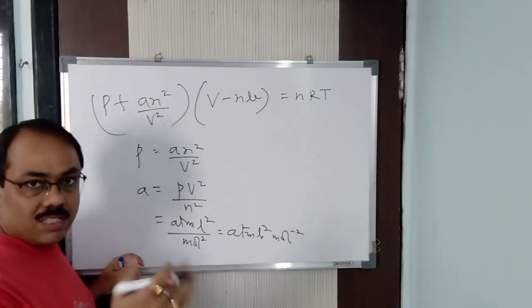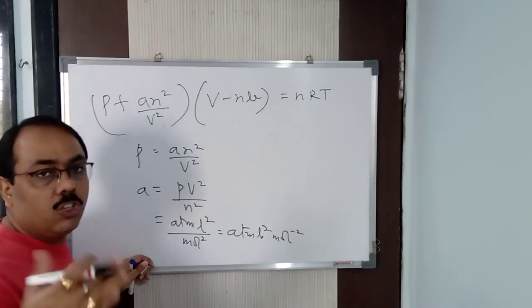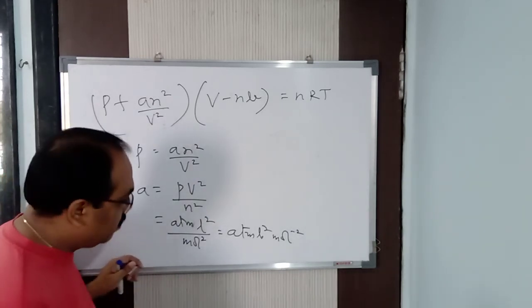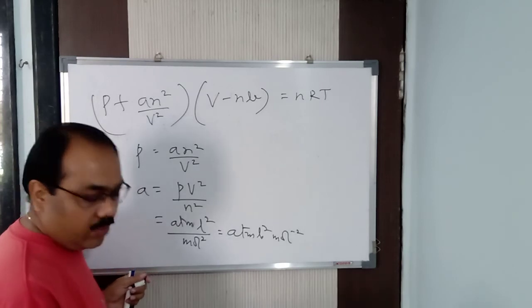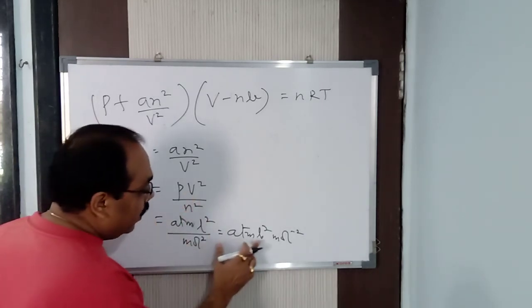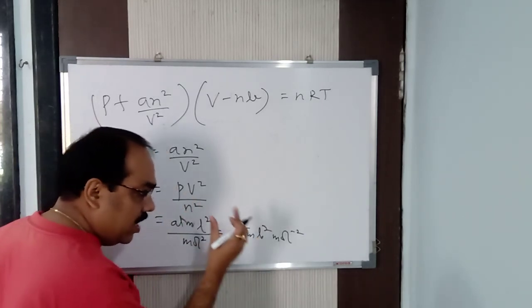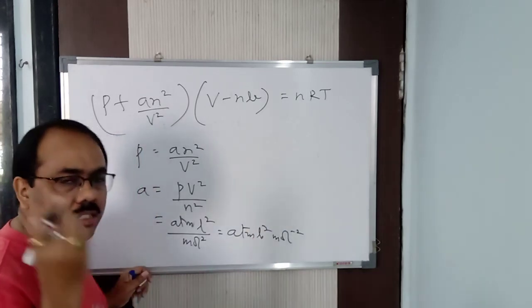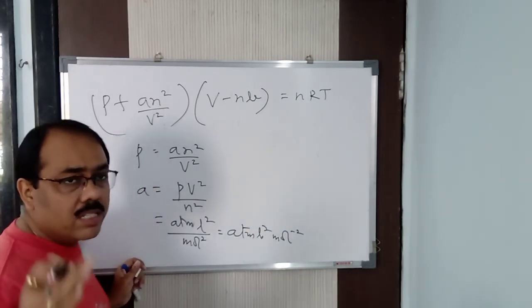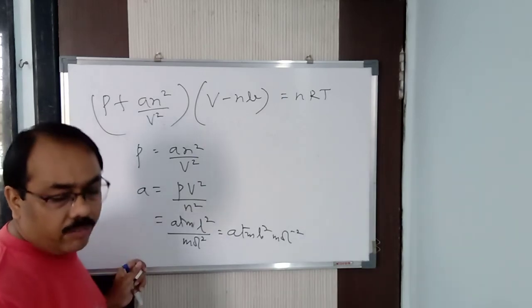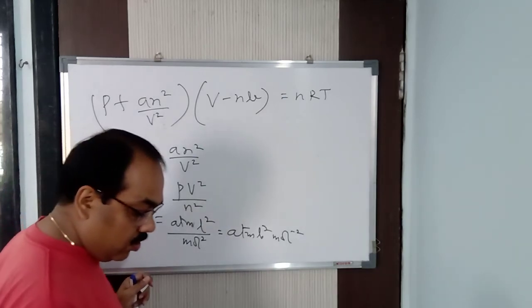1 liter is 1 decimeter cube. So liter square means decimeter cube whole square. So bar dm to the power 6 mole to the power minus 2.